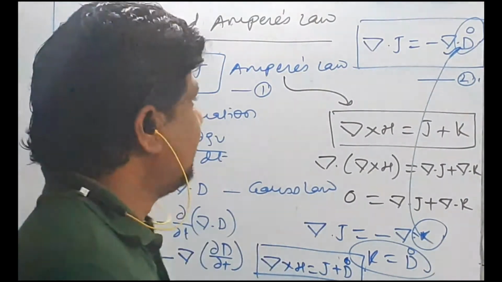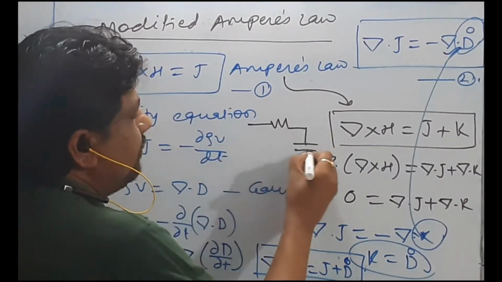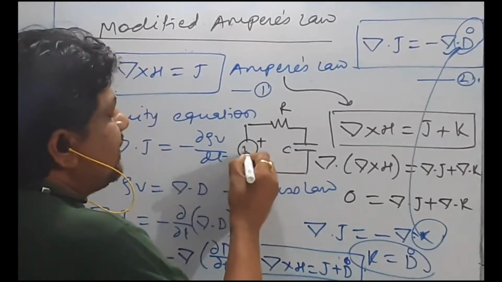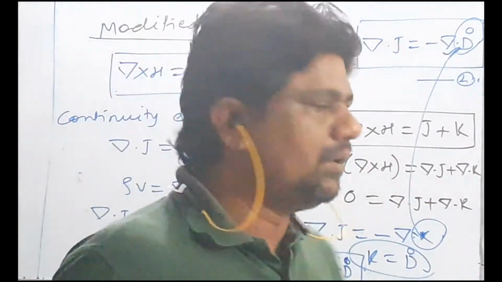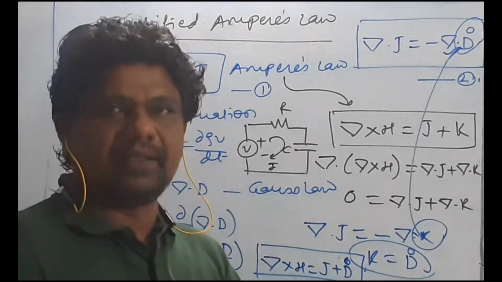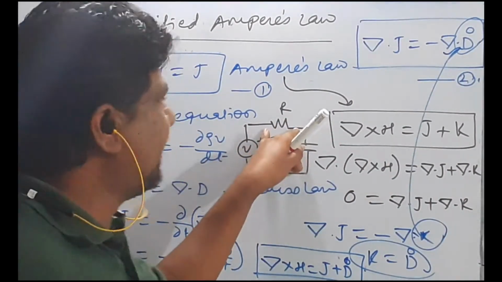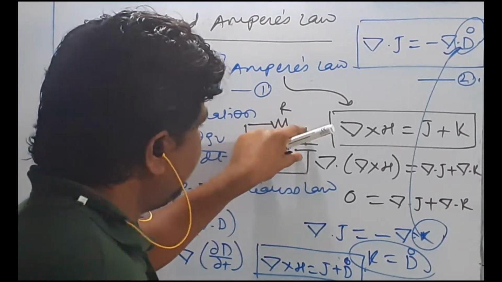So always remember, I have an RC circuit. Whenever we discuss the electric circuit, we say that current passes in a closed path. That is true. It passes from higher potential to lower potential. This is conventional current. Practically, if I apply electromagnetics, then we can say that conduction current will pass through the resistor, but there will be displacement of the charges.